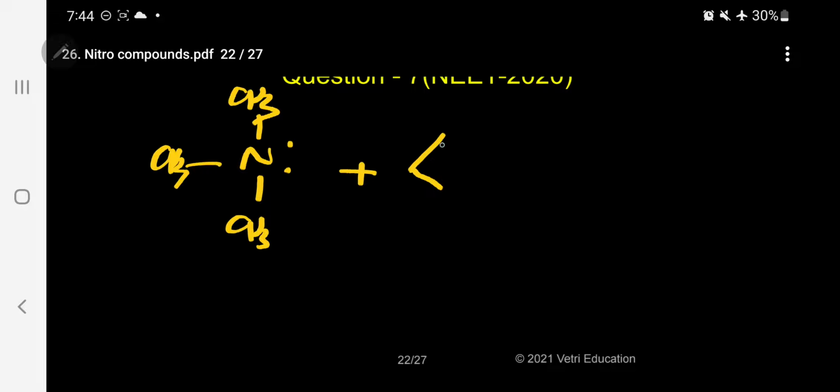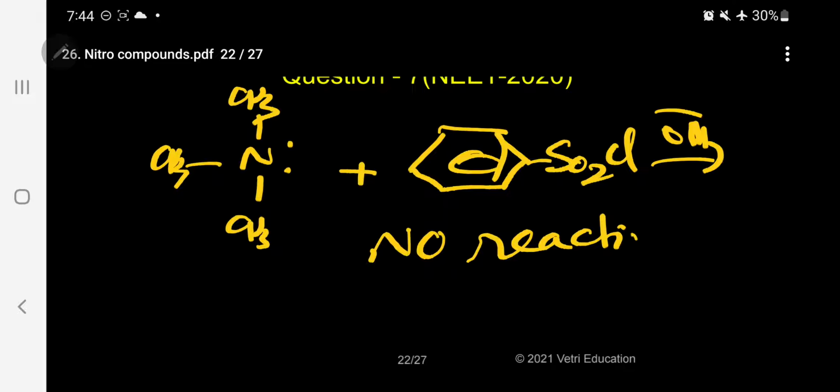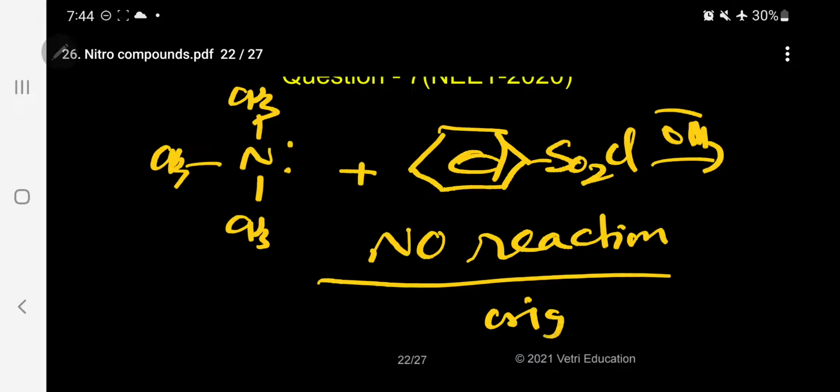When it reacts with benzene sulfonyl chloride, kindly follow, there is no reaction, because there is no hydrogen atom present from which Cl can be removed. So it remains as the original liquid, the tertiary amine.